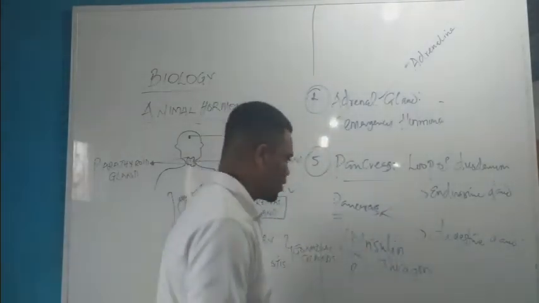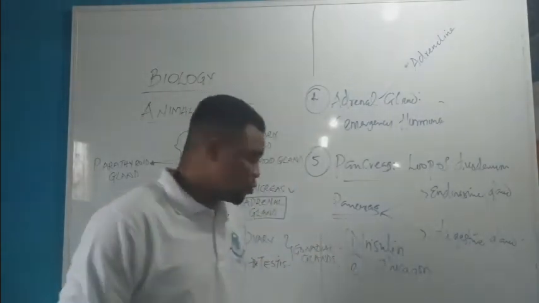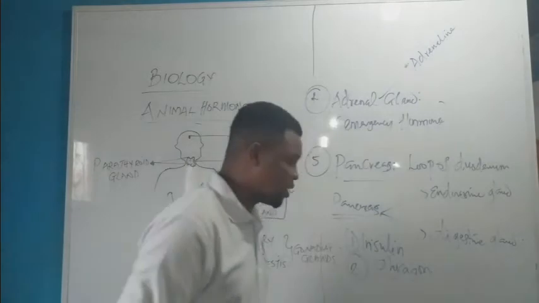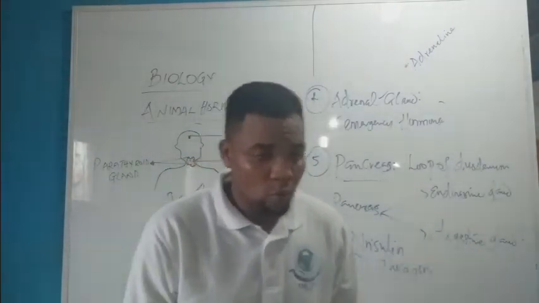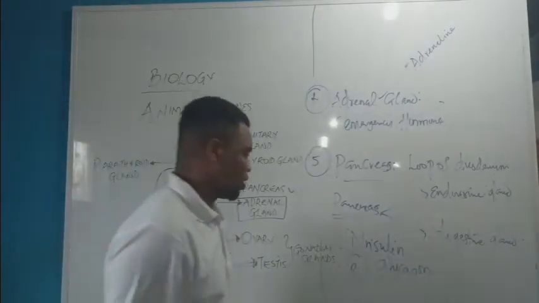Now, enzymes act in the conversion of what? Body fluid. The function of insulin is that it converts blood glucose back to the body and stores it as glycogen.